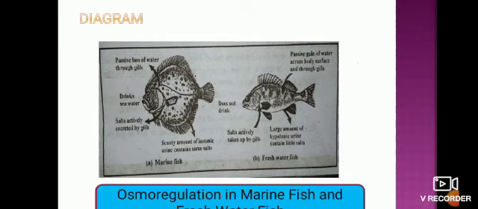In this way they also face deficiency of salts, so they maintain the salt concentration by drinking a minor amount of water, otherwise they need to fulfill their requirement of salts by gills or by absorbing salt from the skin.